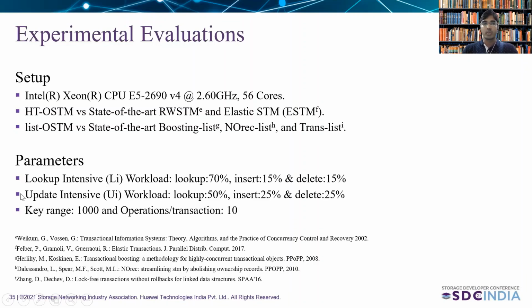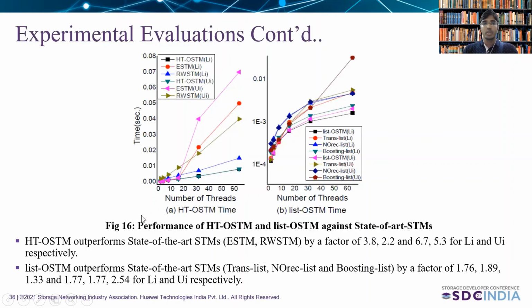We consider two workloads for the parameters. One is the lookup intensive workload, where we consider the lookup as 70% and insert and delete as 15% each. And for the update intensive workload, we have considered the lookup as 50% and insert and delete as 25% each. We consider the key range as 1000 and operations per transaction is 10. This is the first experiment to evaluate the performance of our proposed HT OSTMs and list OSTMs against the state-of-the-art OSTMs. X-axis is representing the number of threads and Y-axis is the time taken to commit the transaction. So of course, lower is better.